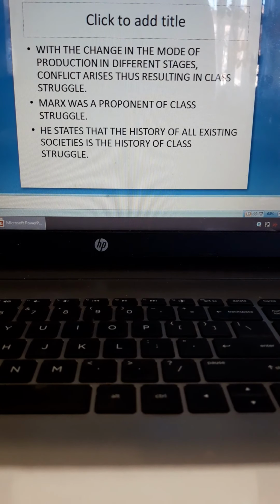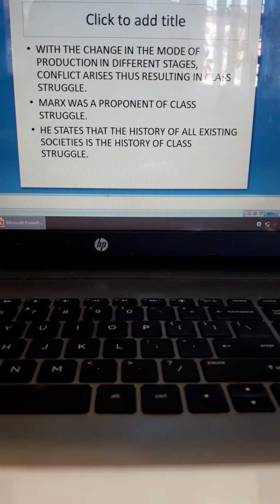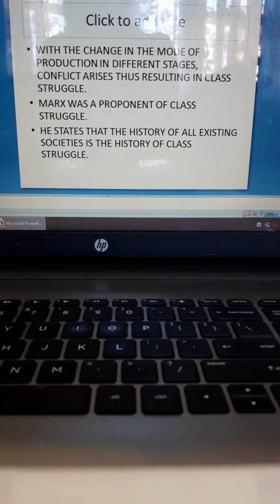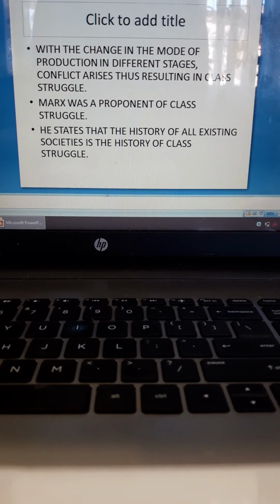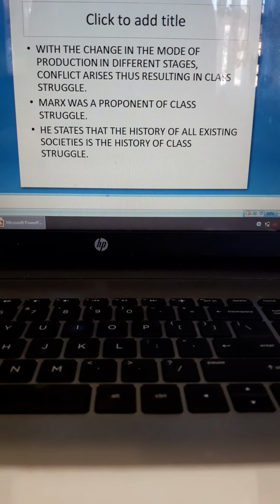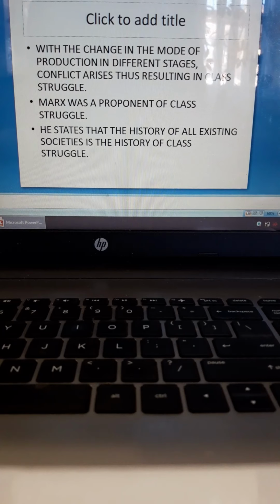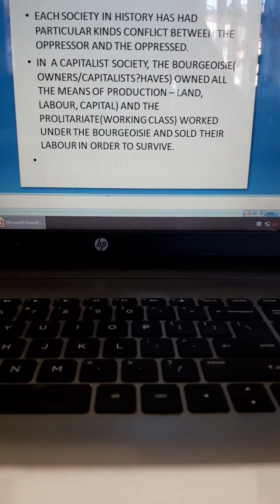So Marx was a proponent of class struggle. As I told you in the beginning, the concept of class struggle is very important for Karl Marx. That is his most important theory. He states that the history of all existing societies is the history of class struggle. He says that in all of the societies that have existed in the past, are existing now, and will exist, all of them will have a history of class struggle.